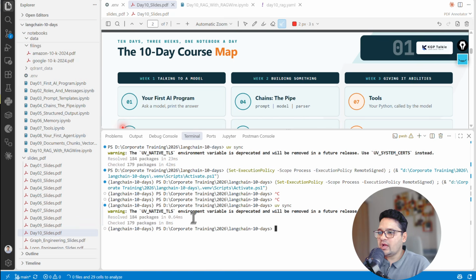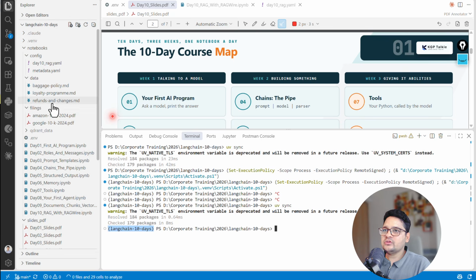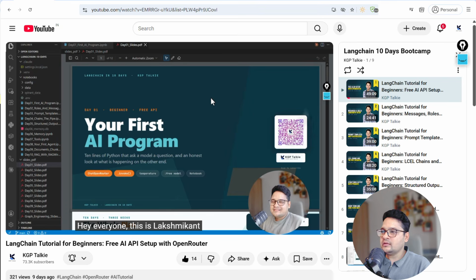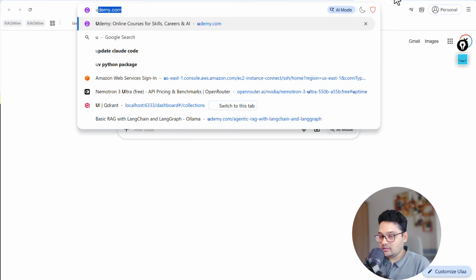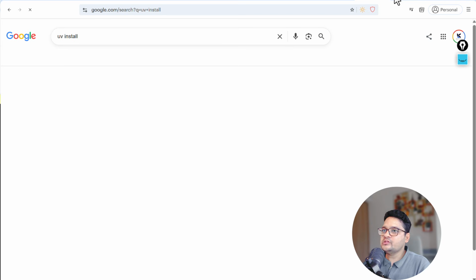Why do you need to do that? So that you can create your own virtual environment like this one. So you are going to get here a virtual environment, something like that. Now the question is, if you are getting the error that UV is not installed on your system, then what you have to do is simply come here and type UV install.